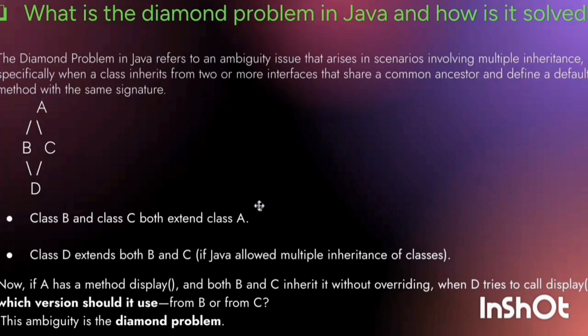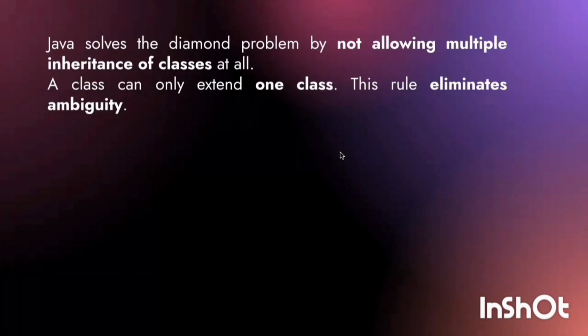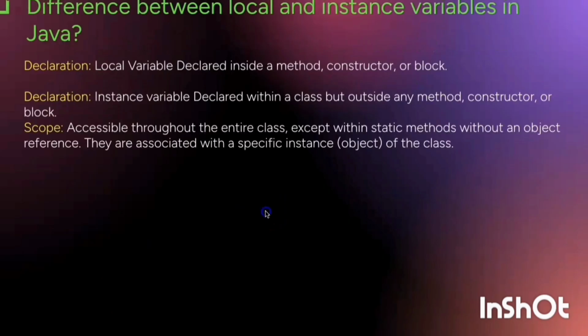This is the ambiguity. Display is in A, it is inherited by B and C, and D wants to call it. But from where will D call? From B or C? That is the ambiguity, which is the diamond problem in Java. Java solved the diamond problem by not allowing multiple inheritance. In Java, a class can only extend one class. This rule eliminates the ambiguity.